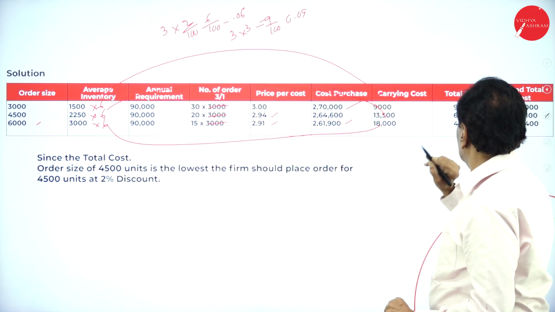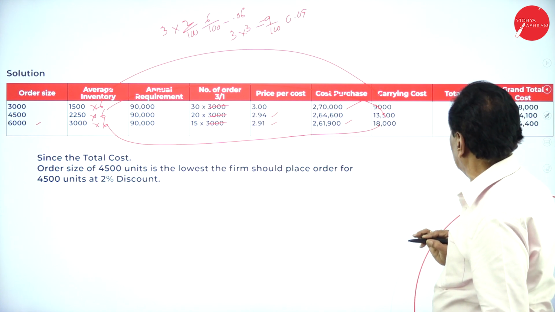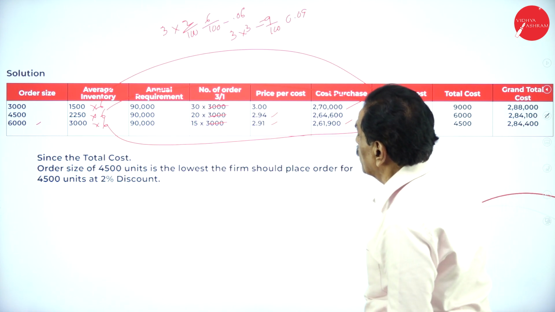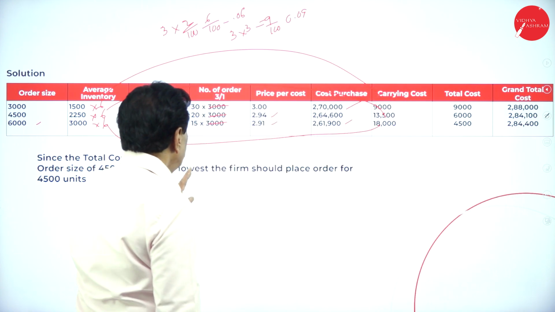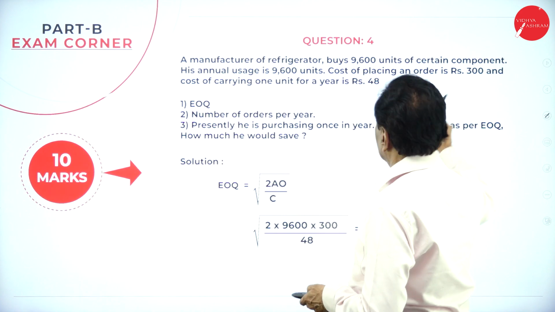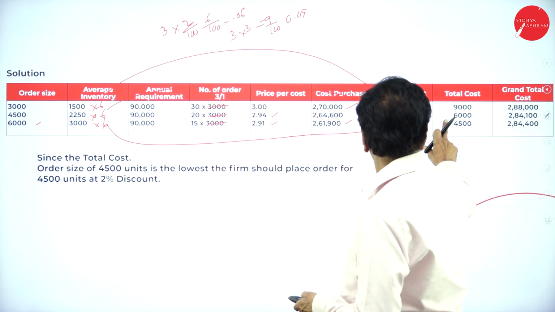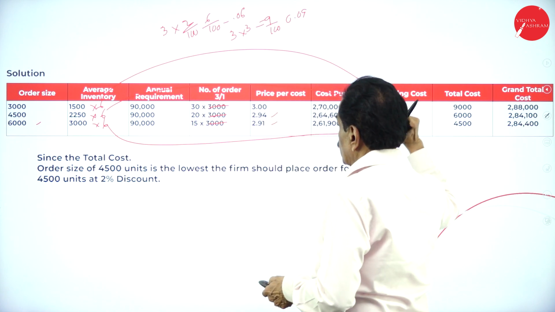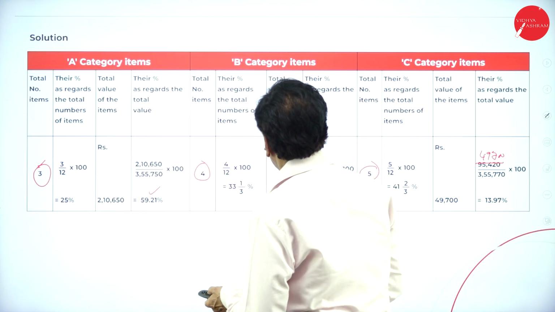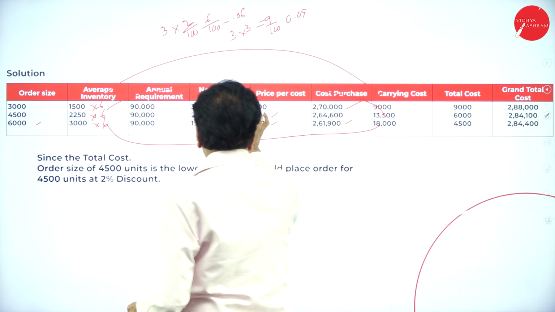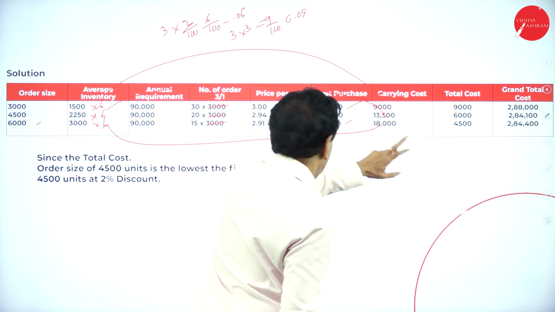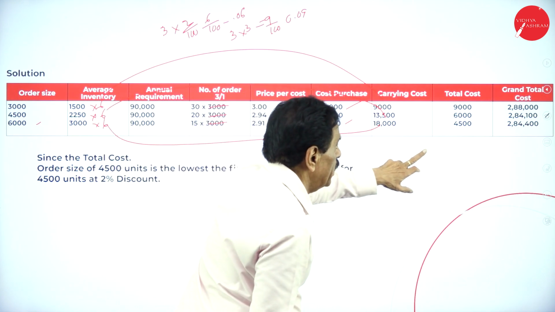Then the grand total cost, whatever the total cost is: one is 9,000, one is 6,000, another is 4,500. Here now, one by one you have to go. What's your ordering cost now? Ordering cost is 300. 300 into 30 is 9,000. 300 into 20 is 6,000. 300 into 15 is 4,500.